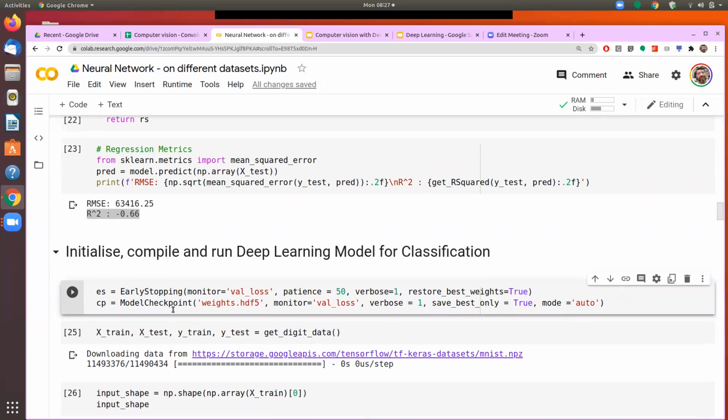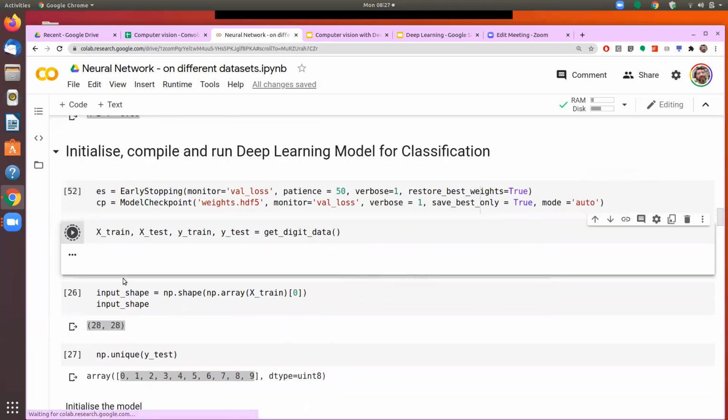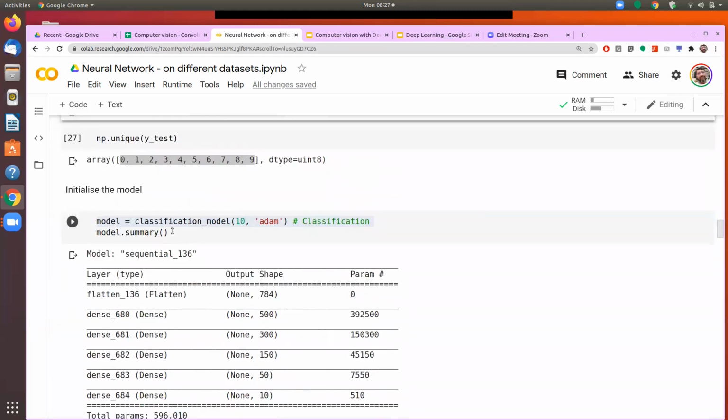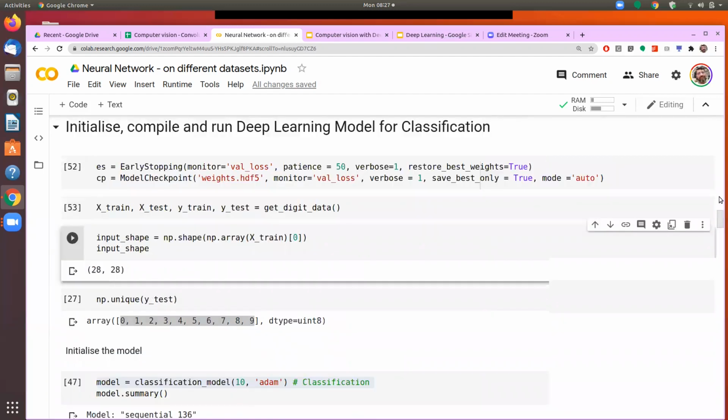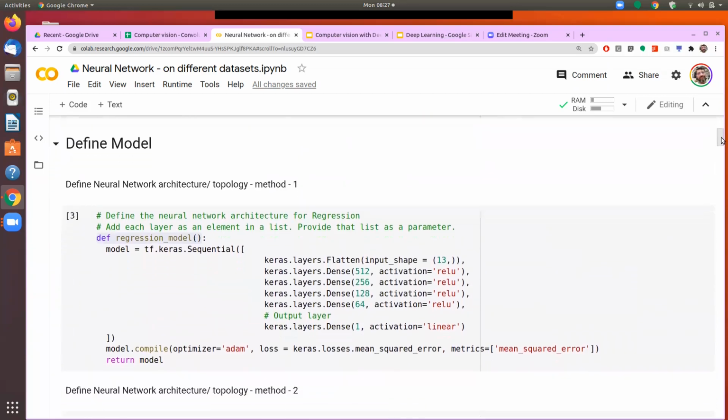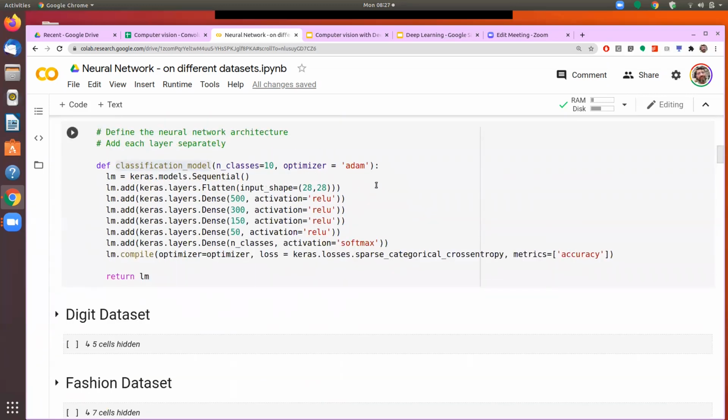So we define the early stopping, we get the data set from the input, and the model we call as Model. Optimizer is Adam, activation is softmax.